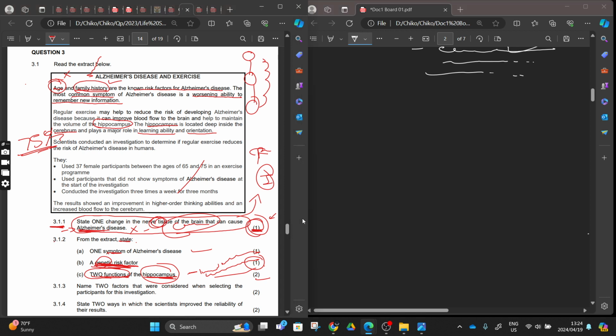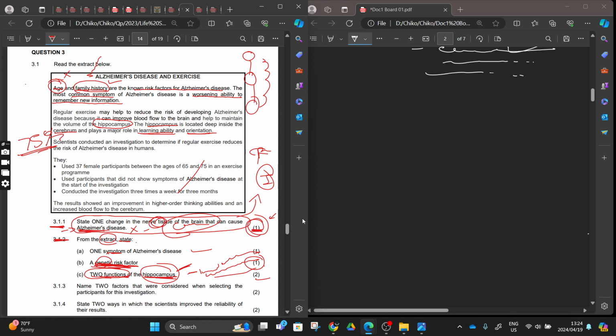Then 2, we were answering 2.1.2, right? The function of the hippocampus: learning ability and orientation, right? We are getting them from the extract here. You are not saying that the hippocampus is used to think, or used to store memory, or used to do what. That is information outside the extract.